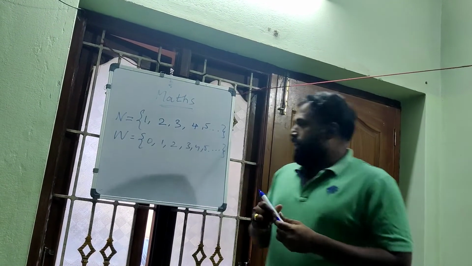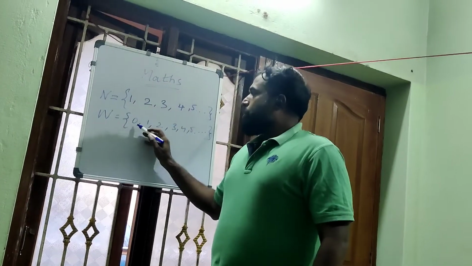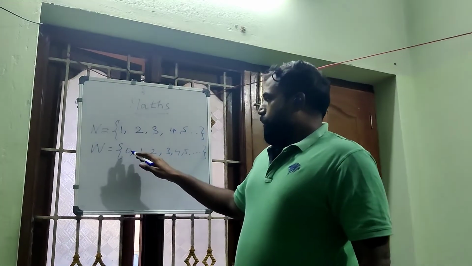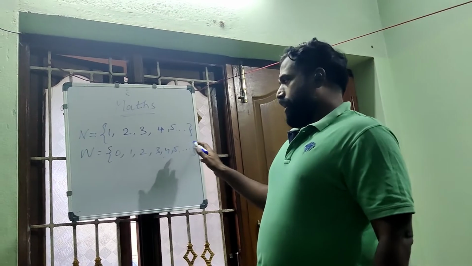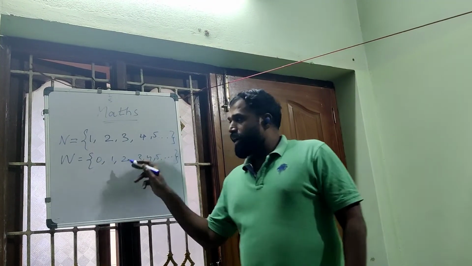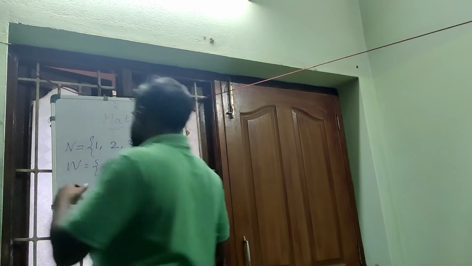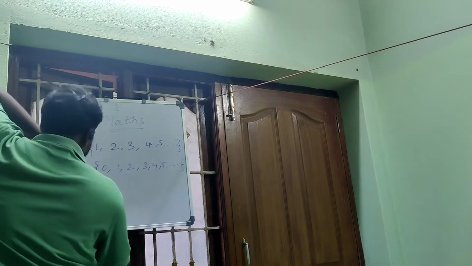Coming to the topic, apart from 0, 1, 2, 3, 5, we have negative numbers as well. So what if we add negative numbers to these numbers? Let me write first before I explain to you.